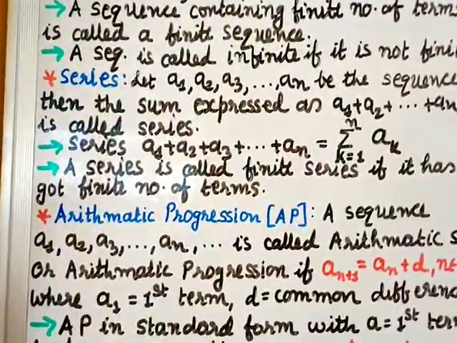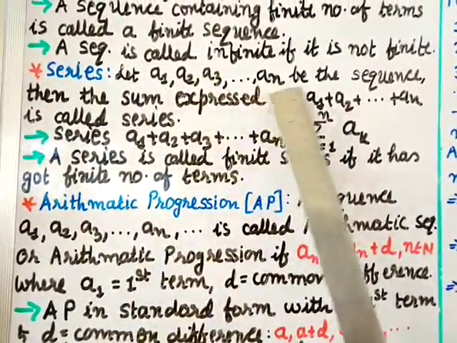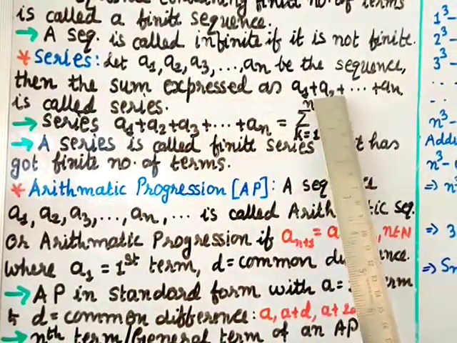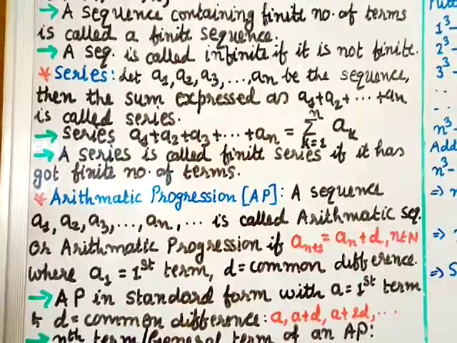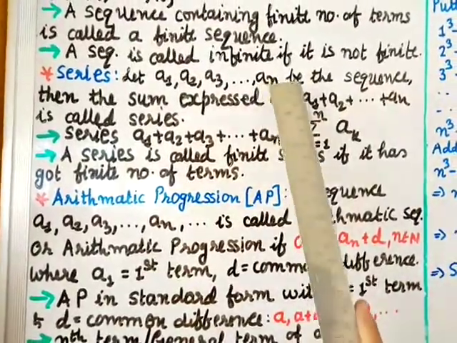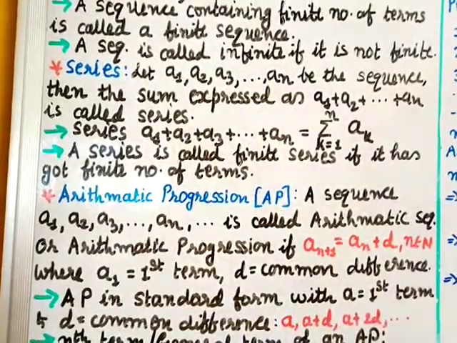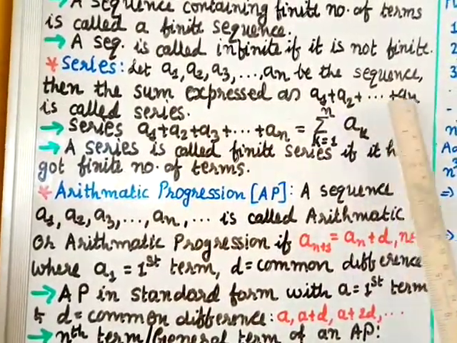Next, we define series. Let A1, A2, A3 up to An be the sequence. Then the sum expressed as A1 plus A2 plus up to plus An is called series. So you have a sequence A1, A2, A3 up to An, and the sum of the terms of this sequence is called your series, that is A1 plus A2 plus up to plus An.